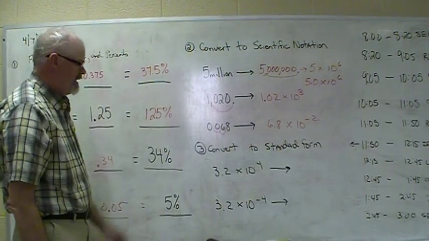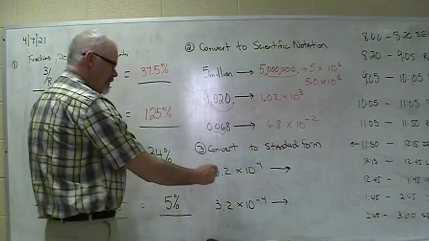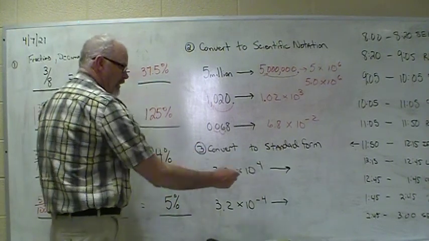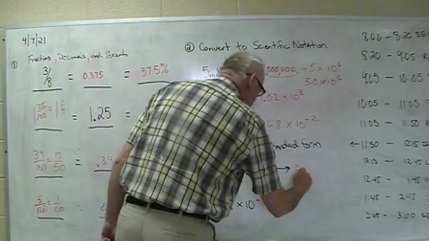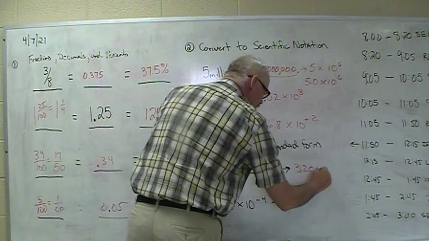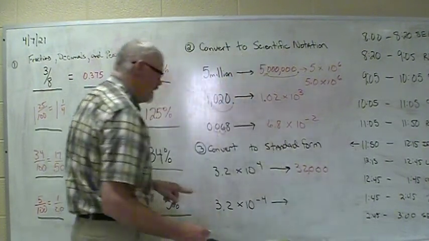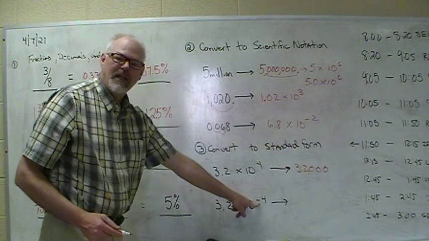All right, now we're going from scientific notation to standard form. So this one's going to be a big number because it's got 4. So we're going to move the decimal 4 places and make it bigger. 3. So the 2 takes up 1 spot. 1, 2, 3, 4. 32,000.